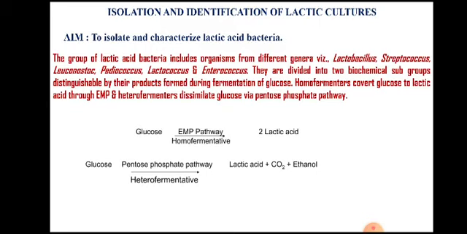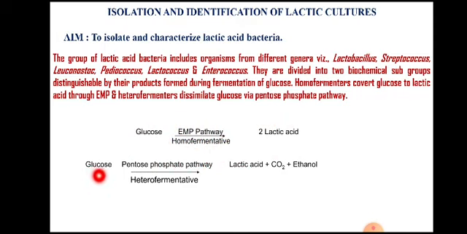So this is the biochemical reaction that we can see. Glucose through the EMP pathway gets degraded to form lactic acid. These bacteria are called homofermentative lactic acid bacteria, and this is the homofermentative metabolism.